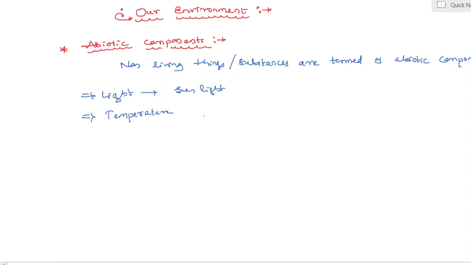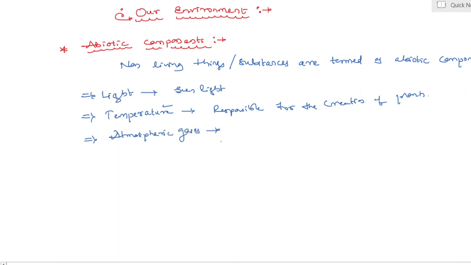Yes, my dear students, it means temperature is responsible for what? The creation of plants, it means autotrophs. Afterward, different types of heterotrophic forms also appear with the help of water and temperature. Yes, my dear students. Third type of abiotic component is atmospheric gases.